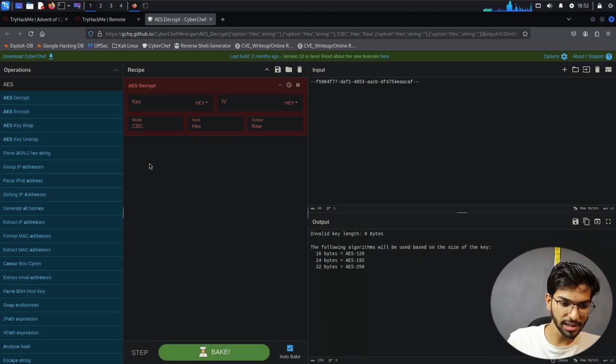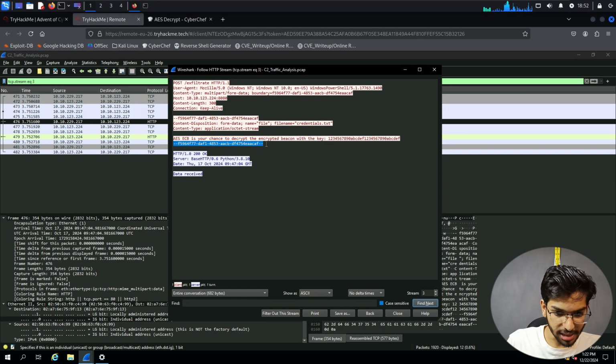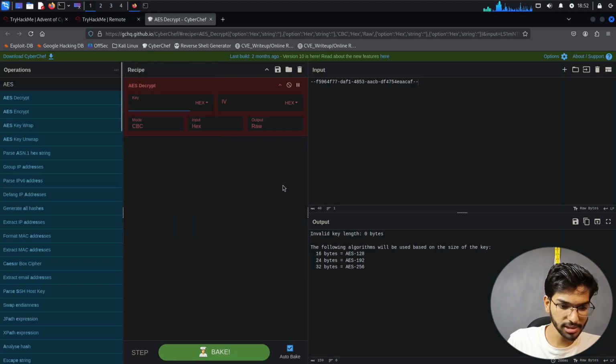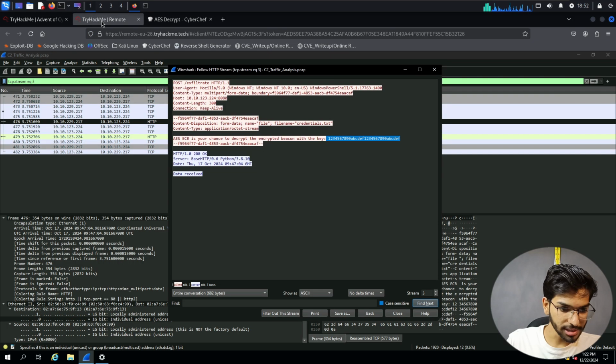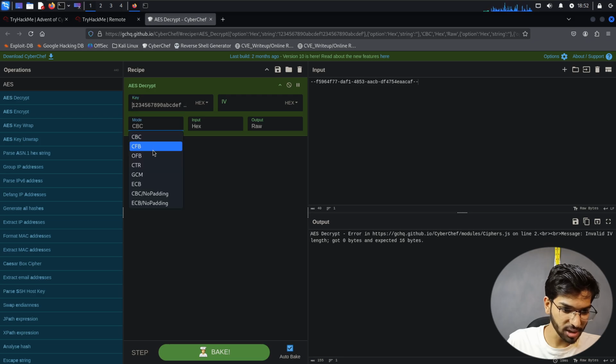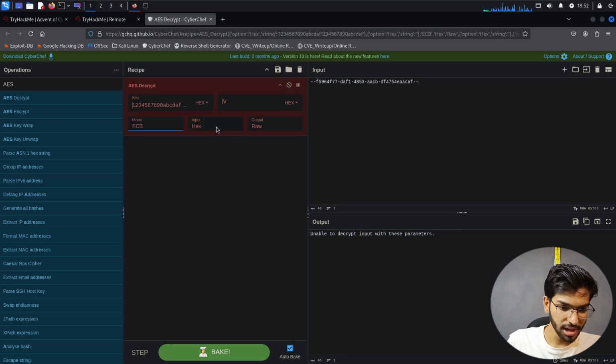So let's put that in here, and the key is given here. Let's copy the key and paste it right here. Remove all those white spaces in between. Then the mode is ECB, so let's select ECB. Input is raw. Output is raw itself.